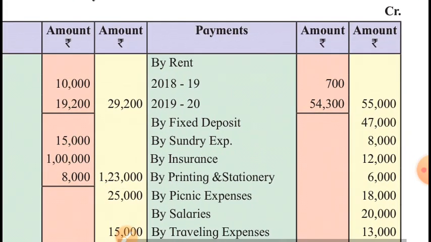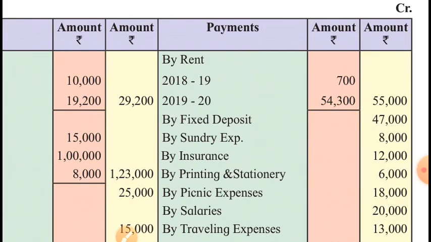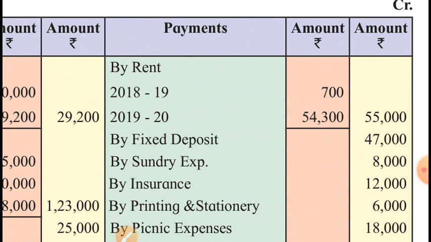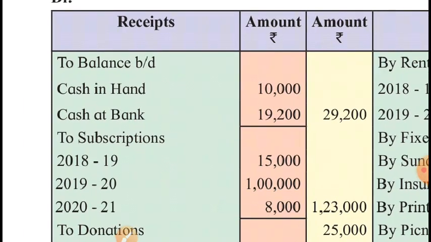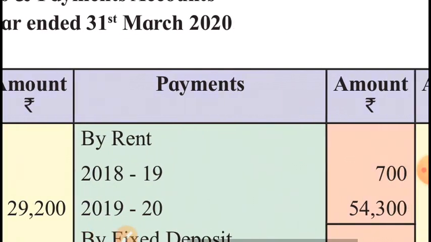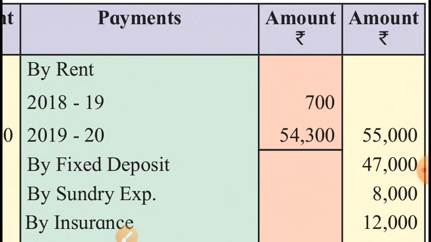Payments. See, receipts means either income or liability, and payments means either expense or asset, isn't it? Payment means either payment for expense, revenue expense, or payment for capital expenditure, and capital expenditure is asset. So the items which are appearing on receipt side will either be shown as an income or as a liability, and the items which are on the payment side will either be our expense or asset.